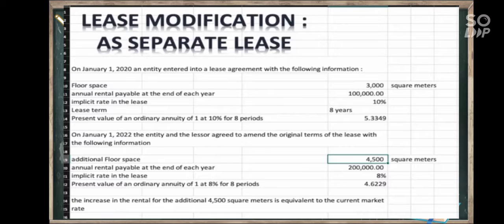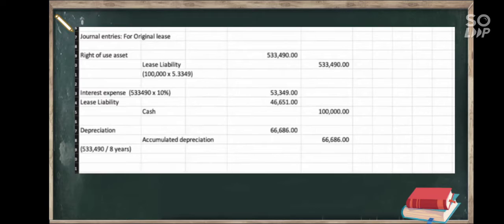So, this is an important information kasi it is the condition to identify that it is a separate lease. So, i-state ko na diha to identify that it is a separate lease. So, journal entry for original lease.